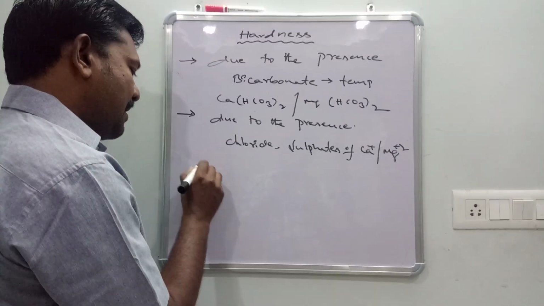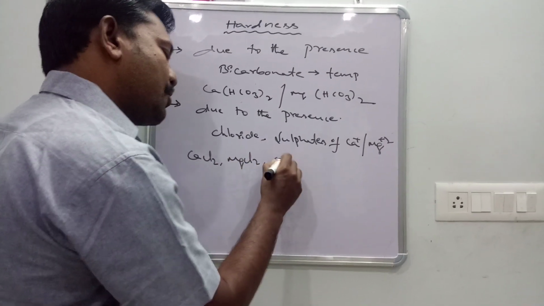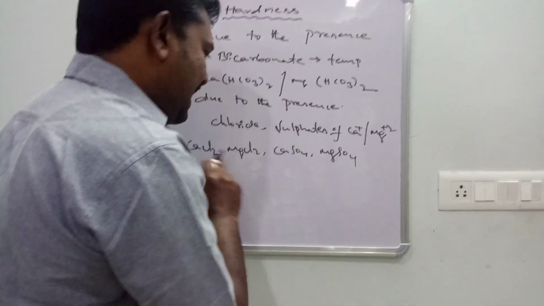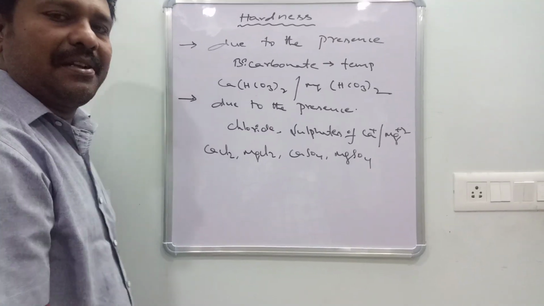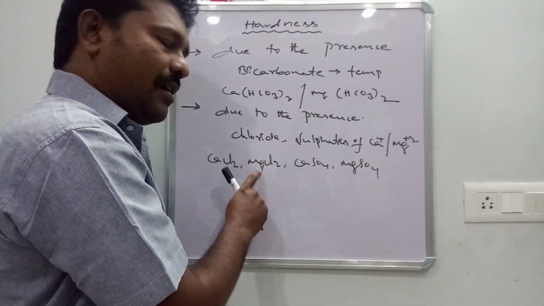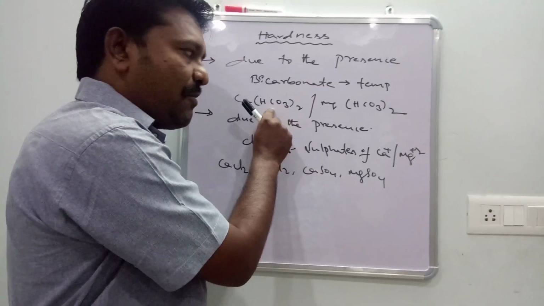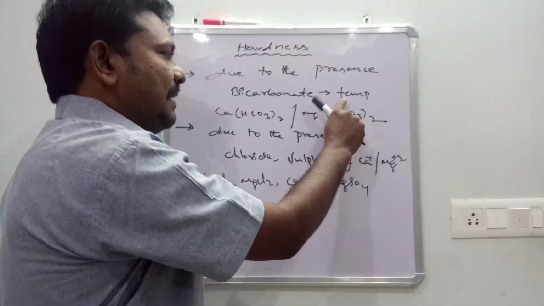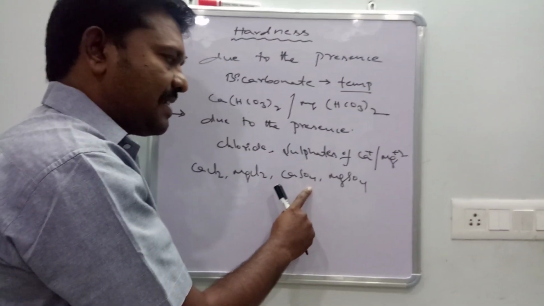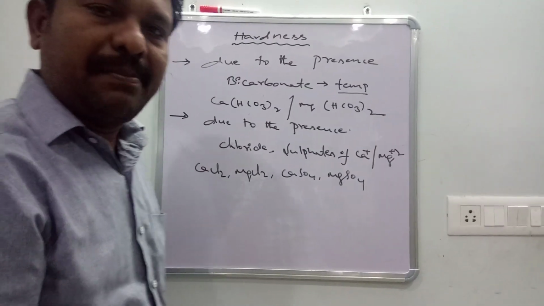That means calcium chloride, magnesium chloride, calcium sulfate, magnesium sulfate cause permanent hardness. Overall, hardness is due to either bicarbonates or chlorides or sulfates. Only bicarbonates present in sample water cause a temporary hardness. Chlorides or sulfates cause a permanent hardness.